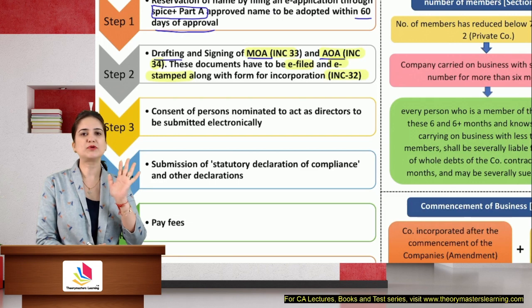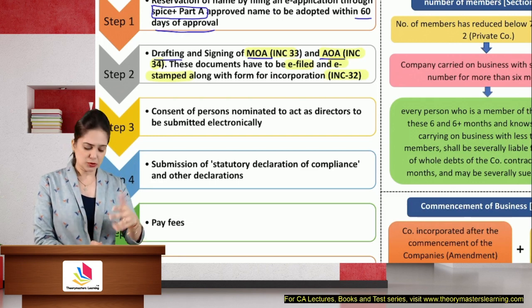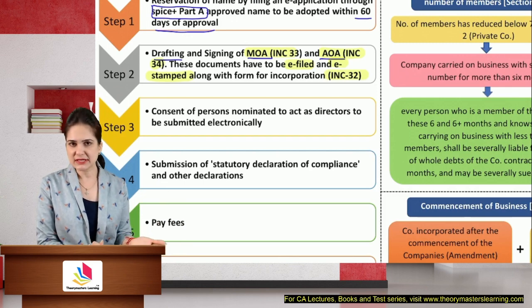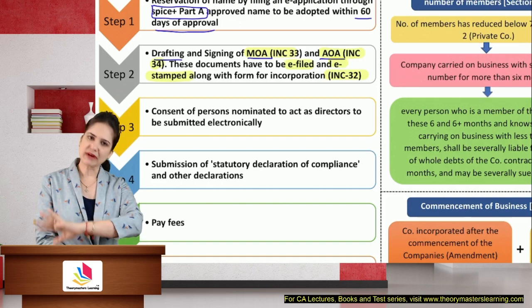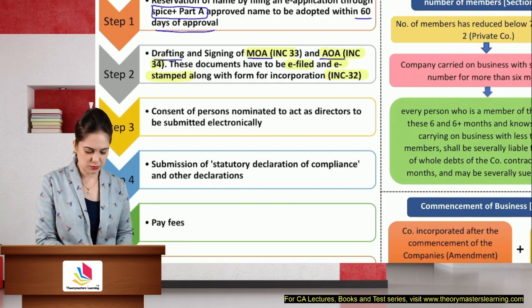Okay, you can pay the stamp duty while filling the form. It can be done online. You can also physically pay that, but I don't think anybody does that now. Nowadays, they pay the stamp duty while filing the incorporation only.